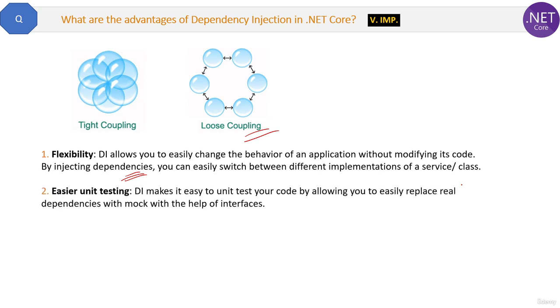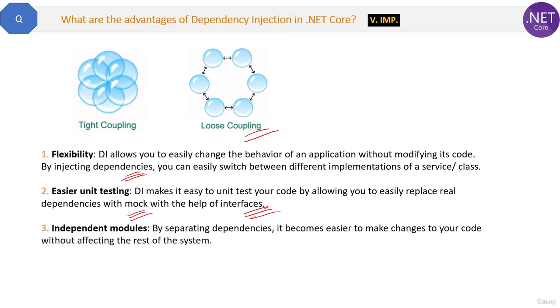The second advantage is easier unit testing. DI makes it easy to unit test your code by allowing you to replace real dependencies with mocks with the help of interfaces. If you are aware of unit testing, then you know the role of interfaces. With the help of interfaces, you can mock your classes. If you are new to unit testing, it will be slightly difficult to understand. But yes, unit testing becomes much easier if you use dependency injection in your project.